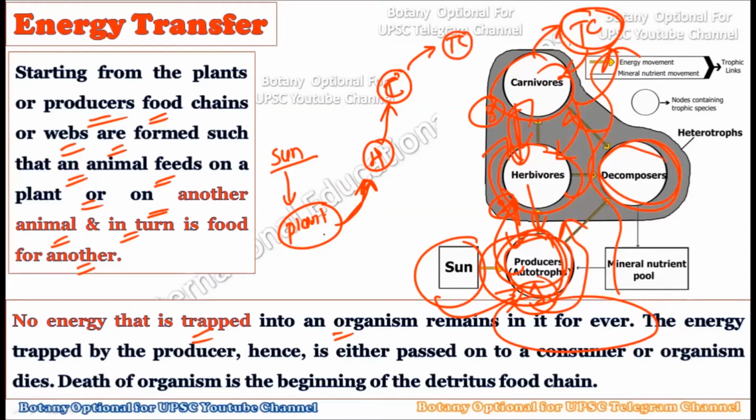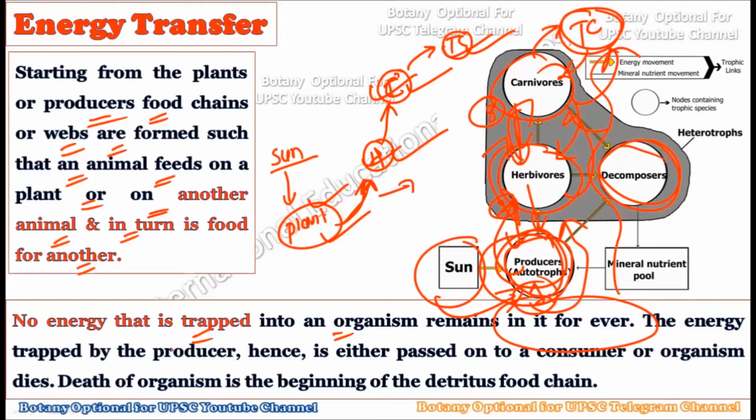But this energy trapped within the body of a plant, a herbivore, a carnivore, or a top carnivore will not remain there forever, because there is a typical lifespan for every living organism, and in one way or another these animals or plants are going to die, and after death this energy will be liberated into the environment. So energy will not stay in one place within the body of an organism. It will never be trapped. No energy can be trapped within the body of an organism forever. Ultimately these organisms are going to die, and they have to liberate all of their energy into the environment.